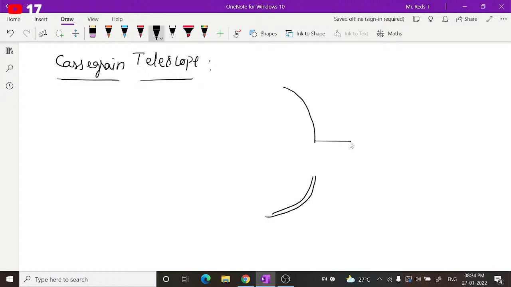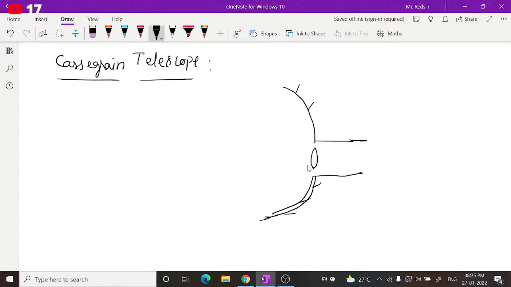This outer side is silvered, and it is arranged in a tube, so that at this point a convex lens will be arranged. How it behaves and why it is used, you will understand in a few seconds.